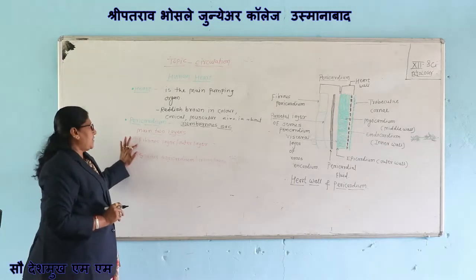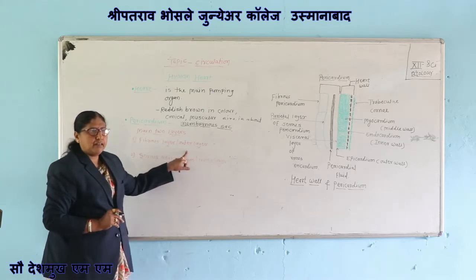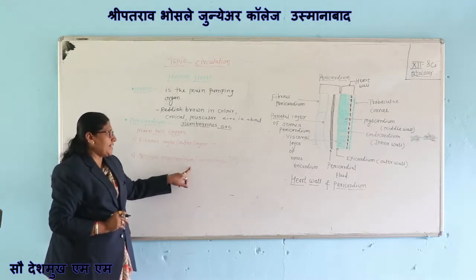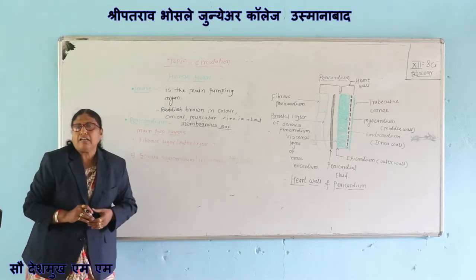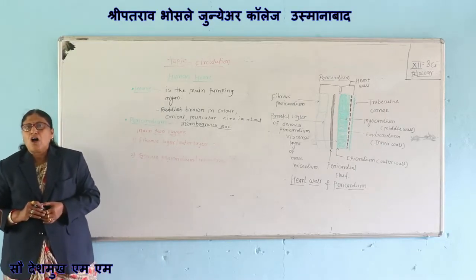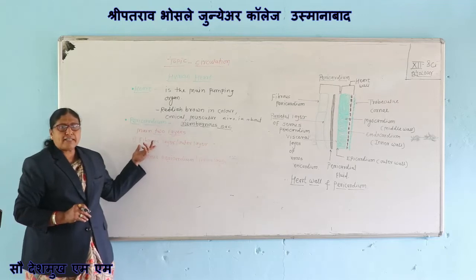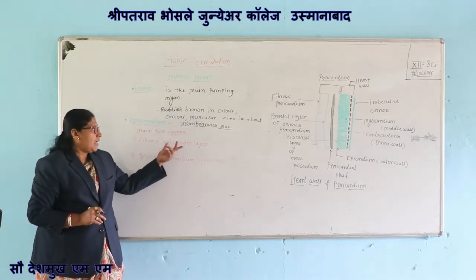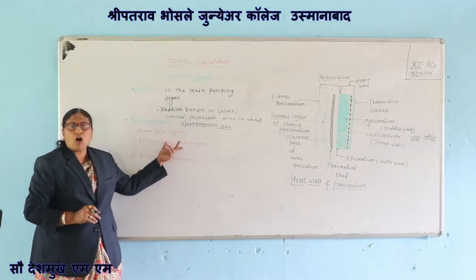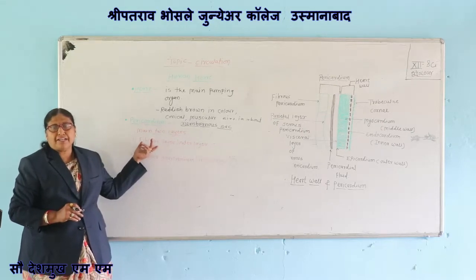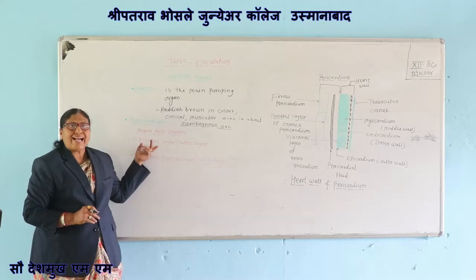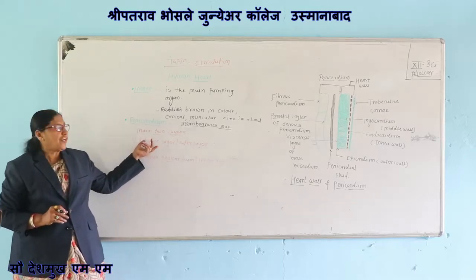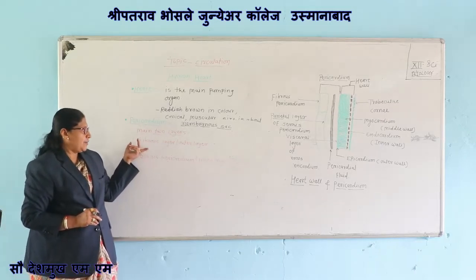First is the outer layer and second is the inner layer. Outer layer is formed of fibrous connective tissue, which is tough, inelastic and protective in nature.